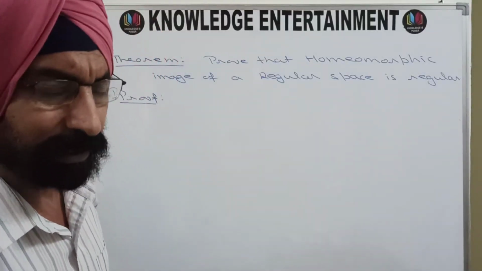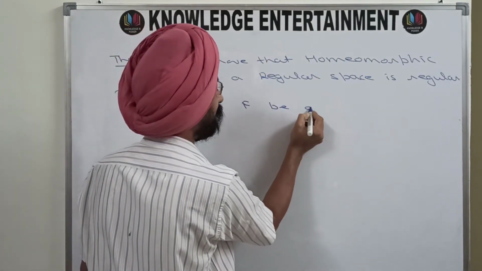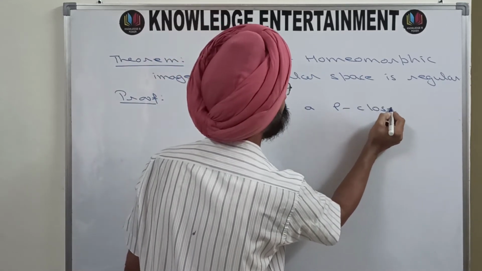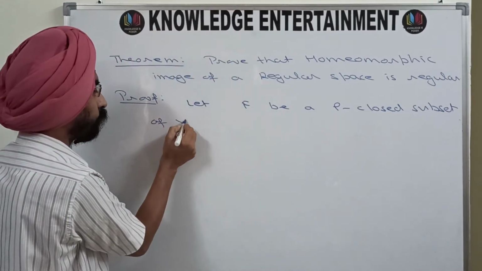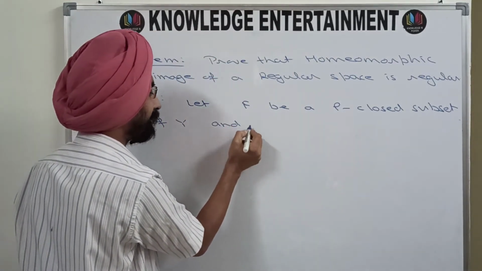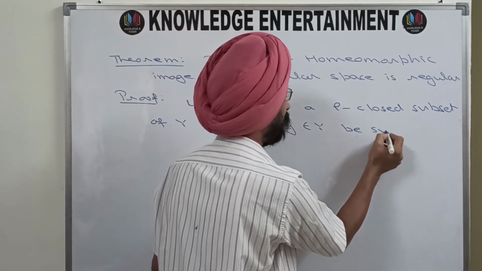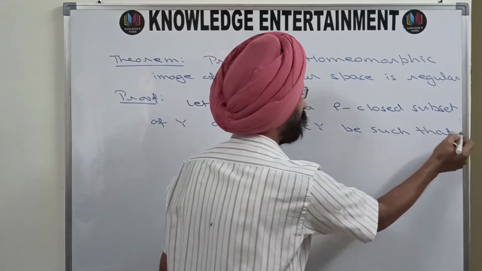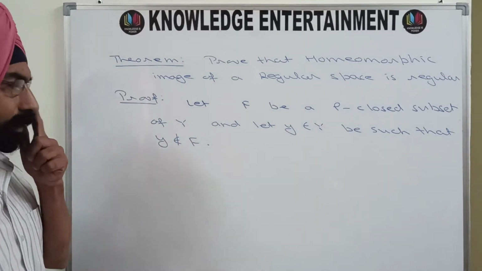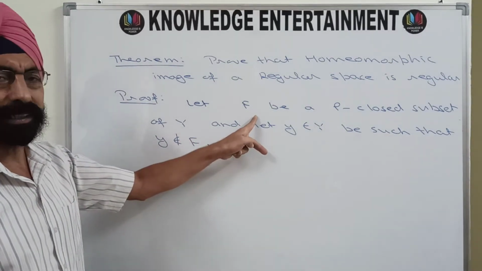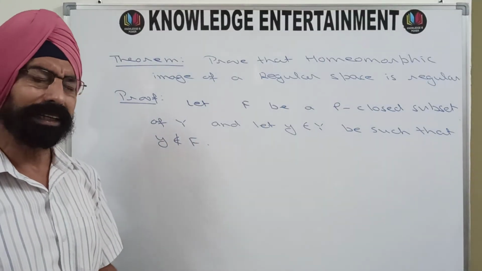Whatever is given, I have written. So let F be a rho-closed subset of Y, and let small y, a point of Y, be such that y does not belong to that closed set. So a closed set is there, and a point of the space is there which does not belong to that closed set.